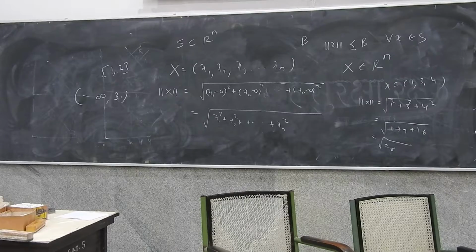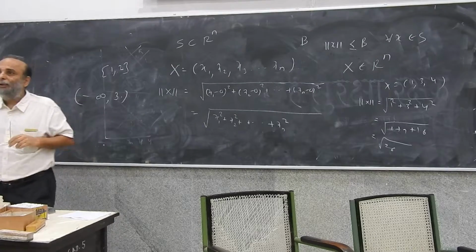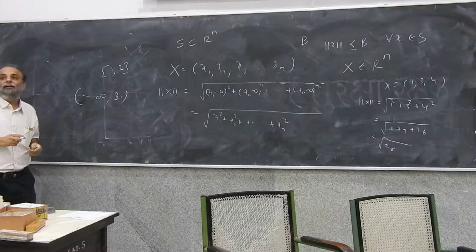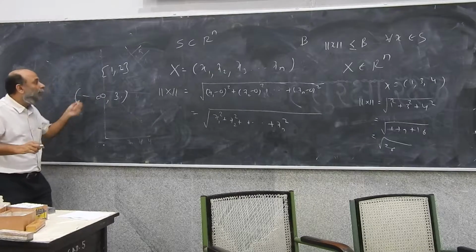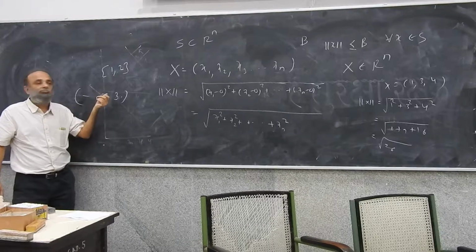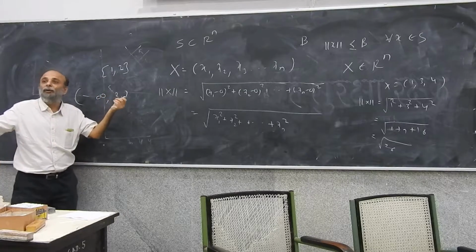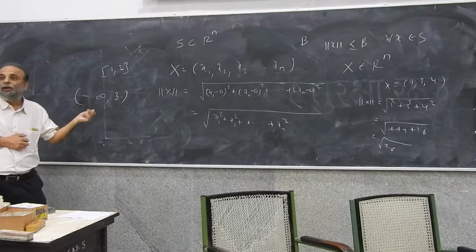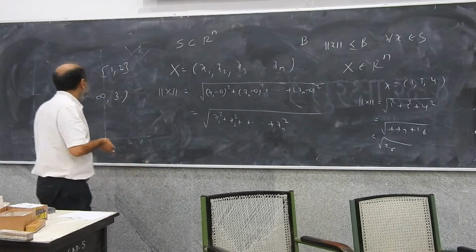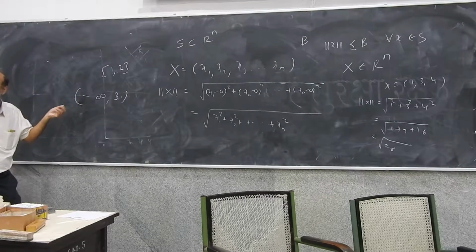So in this case, for a set of 1 and 2, what is B? What is B supposed to be? B is supposed to be a point so that it is bigger than any number between 1 and 2. So 2.1 would be good enough, 2.2 would be good enough, 3 would be good enough, 7 would be good enough. It's for you to choose. The problem is there will exist at least one B, whereas in this case there doesn't exist any B such that the length of the vector is less than that number.